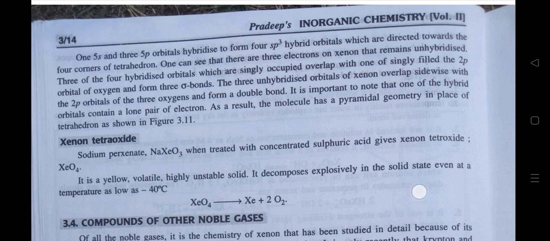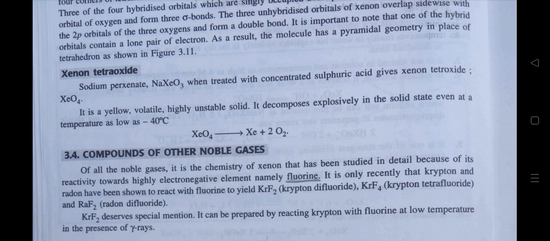Xenon tetraoxide. Sodium perxenate, Na4XeO6, when treated with concentrated sulfuric acid gives xenon tetraoxide, XeO4. It is a yellow, volatile, highly unstable solid. It decomposes explosively in the solid state even at temperatures as low as -40 degrees Celsius.